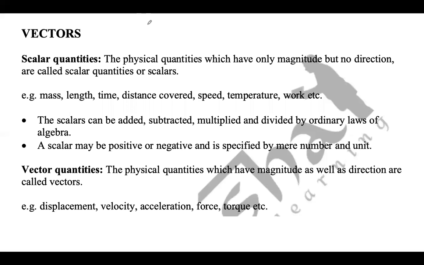So all these, let's say velocity, acceleration, these are all physical quantities. So using these physical quantities, we can define all the laws in physics basically. So there are two types of physical quantities: scalar quantity and vector quantity.